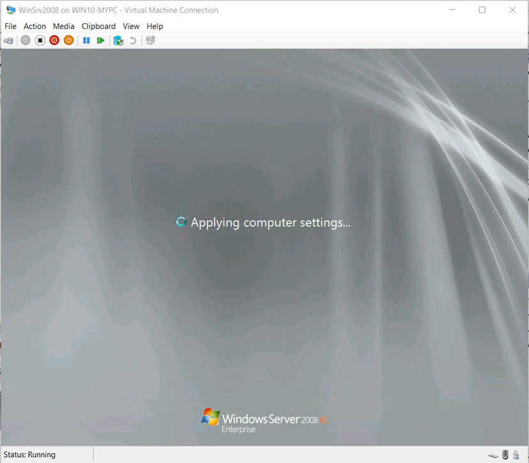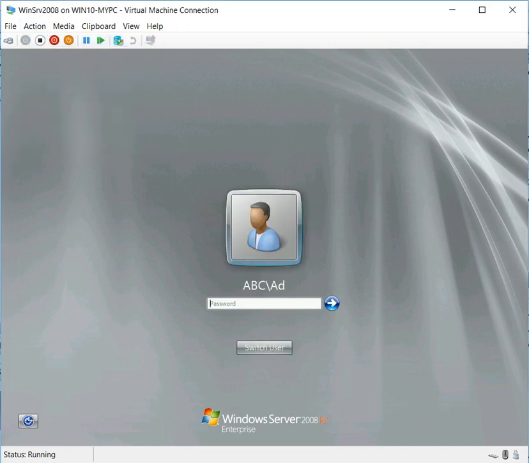Later on, when we do the migration, we will seize the FSMO roles from 2003 to 2008. A quick recap of what we have done: we went to the 2003, we browsed to the CD for 2008. Before the prep, we changed it to native mode instead of mixed mode, and then we just log on now to show you what it is. Here we go, ABC domain, and it is a domain controller.